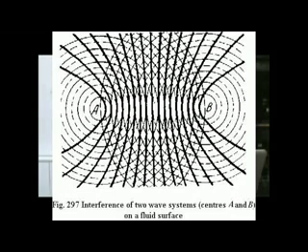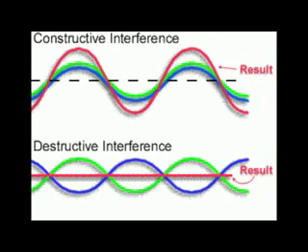Sound interference. When sound waves from multiple sources interact with each other, it is called interference. If the waves' compressions and rarefactions line up, they can create a new, even stronger wave known as a constructive wave. When their compressions and rarefactions do not line up, they can create a lower, less intense wave known as a destructive wave. If you have two identical waves, they will completely cancel each other out, eliminating any sound that is produced. Auditoriums are designed so that there is no interference between the sound waves produced by the band.